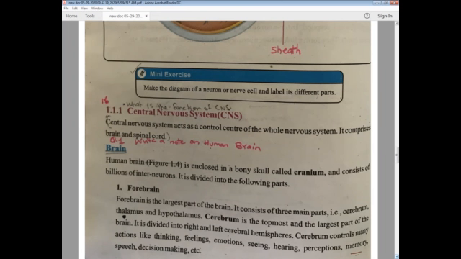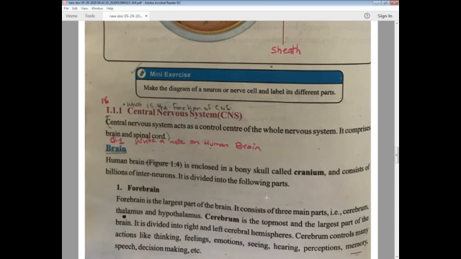You have to include all the things which I am going to teach now. The human brain is enclosed in a bony skull called the cranium. The skull, the structure which covers our head, is known as the cranium, and the brain consists of billions of interneurons. There are so many neurons that are uncountable, and they are interrelated to each other. Now, there are different parts of the brain.